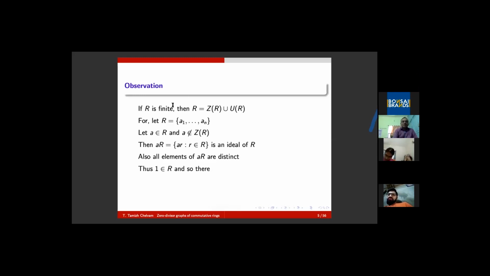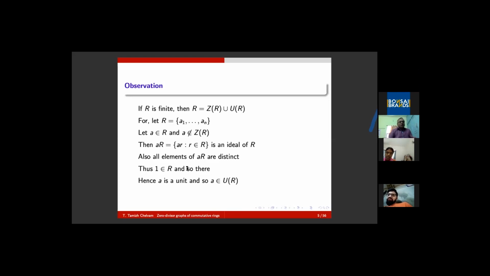And thereby, 1 is already there. 1 must be in some element of this format: a into some b must be 1. Therefore, a is a unit. Therefore, in the case of a finite ring, if an element is not a zero divisor, ultimately it must be a unit.